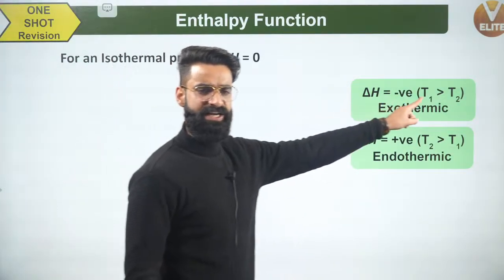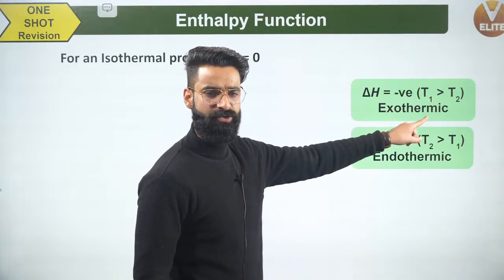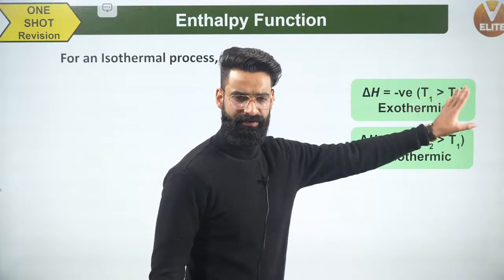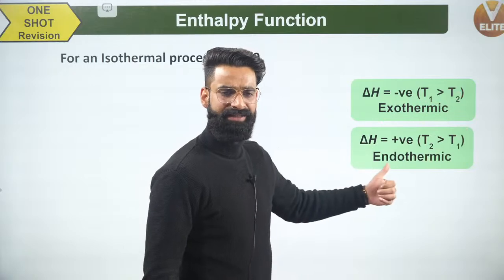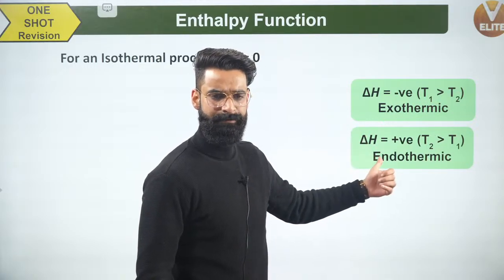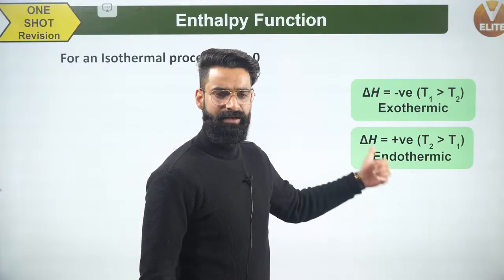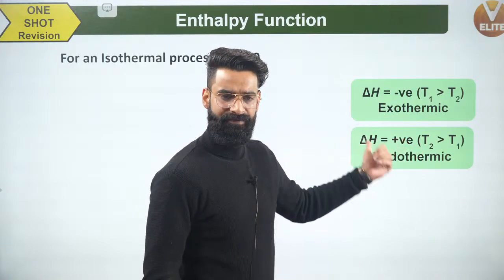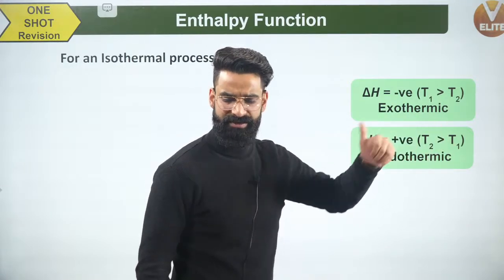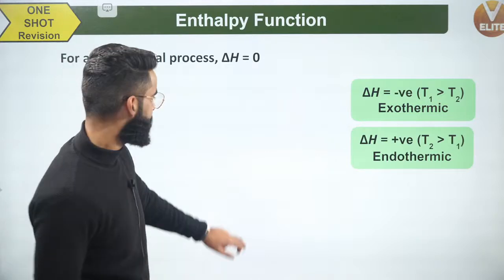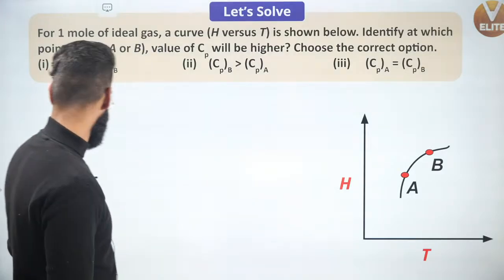For any process whose delta H value will be negative, we call that process exothermic, in which the temperature of the system will be decreasing with time. And at the same time, for endothermic processes, delta H value will be positive. If delta H is positive, I'll say temperature of the system increases with time. Okay? This is something which you all must be knowing.